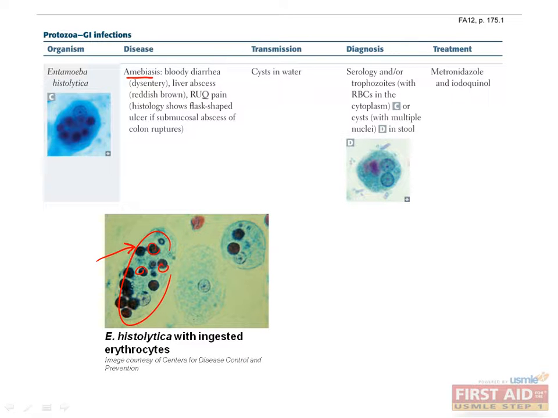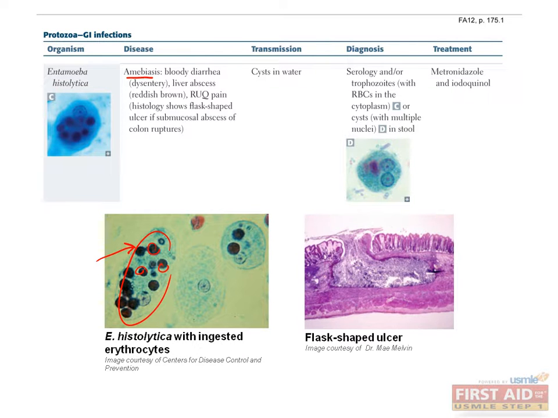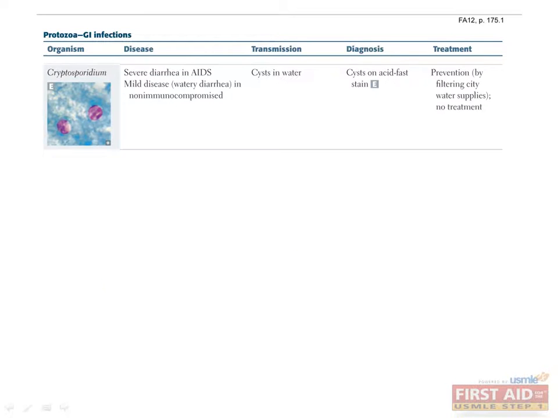Remembering that Entamoeba ingests red blood cells may help you to recall that this protozoa causes bloody diarrhea or dysentery. Entamoeba can also cause single or multiple abscesses in the liver by penetrating into portal vessels and entering the liver. The abscess is filled with acellular proteinaceous debris, which has a reddish-brown appearance, often likened to anchovy paste. Entamoeba can also produce ulcers in the colon. These ulcers are described as having a flask shape because of its narrow neck and broad base, which you can see in this image here.